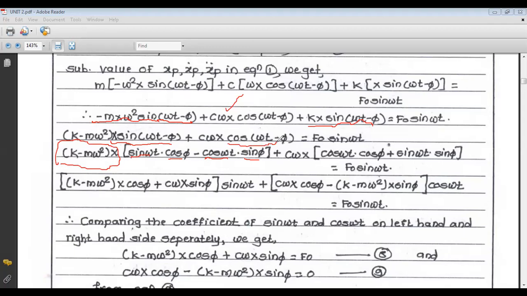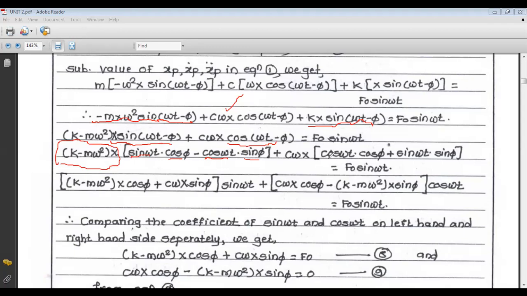Now the cos(A minus B) formula is cos A cos B plus sin A sin B. You have to keep in mind that the formula for sin(A minus B) is sin A cos B minus cos A sin B, and the formula for cos(A minus B) is cos A cos B plus sin A sin B.